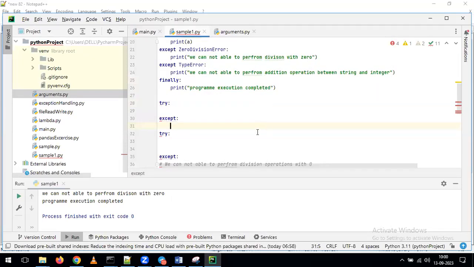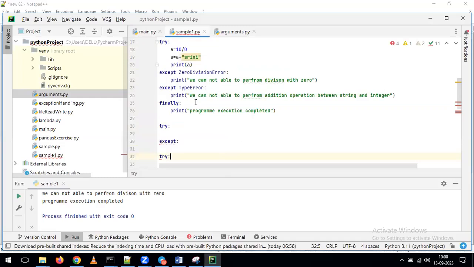Sir, could we use one more try and except within a try and except? Yeah, you can use any number of try expressions within the try block. You can use the try and except, or outside the block also you can use the try and except.